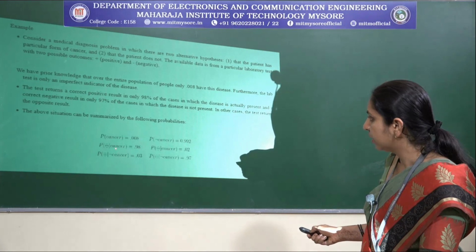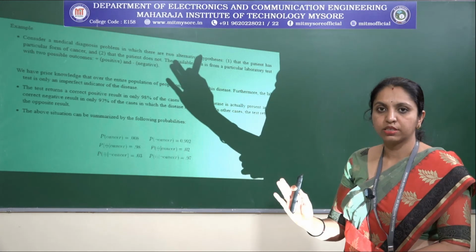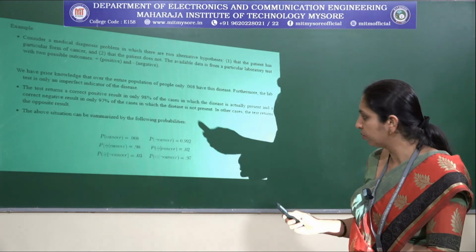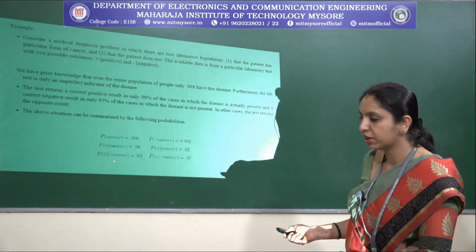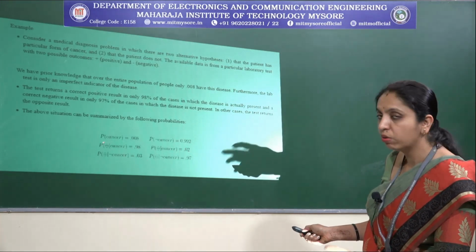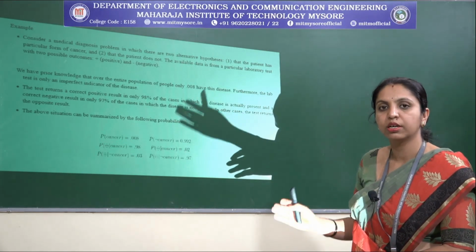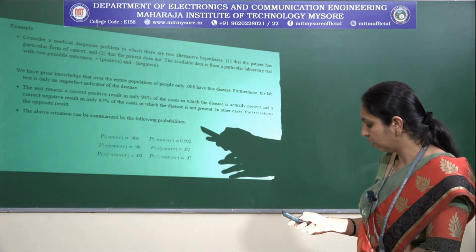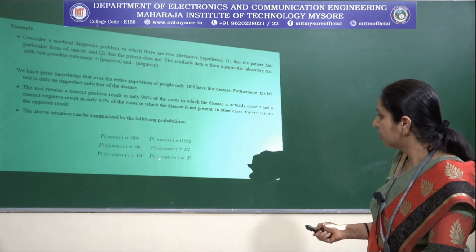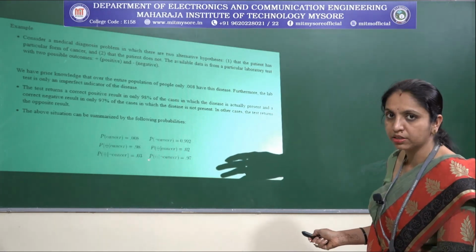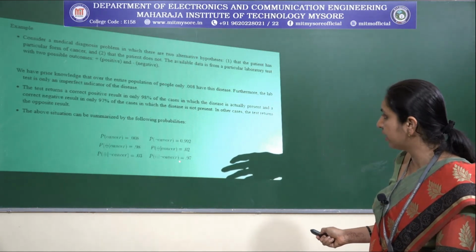So in this case, when there is cancer but the test shows a negative result, how much percentage? It is only 2%. I hope you are able to understand this. Whenever there is a disease called cancer but it is showing a negative result, it is only 0.02. In the second case, people do not have cancer and the test shows a negative result. How much percentage? 97%.